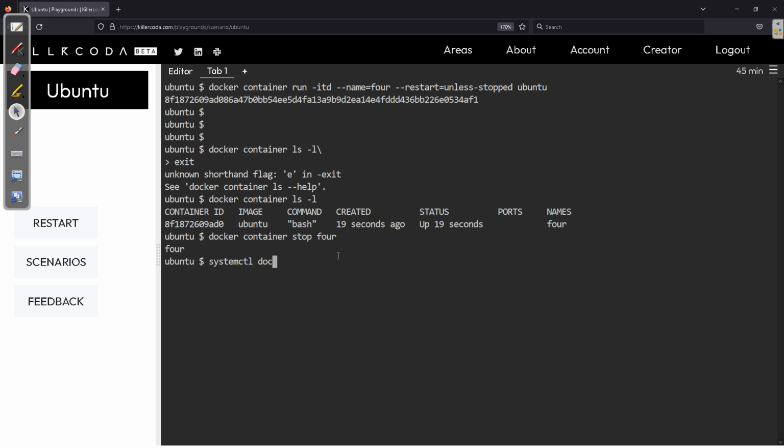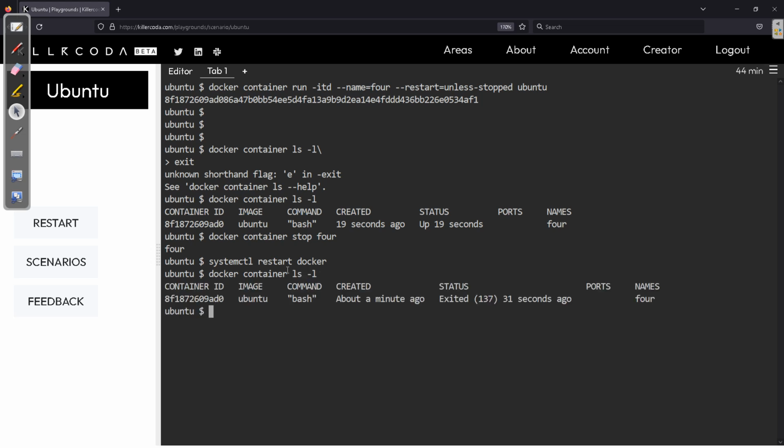systemctl restart docker. I'm going to restart this thing. Now you see that the container is not going to revert back to the starting state. You can see exited. So I hope you get an idea about this. These are the four scenarios. You need to test it manually.